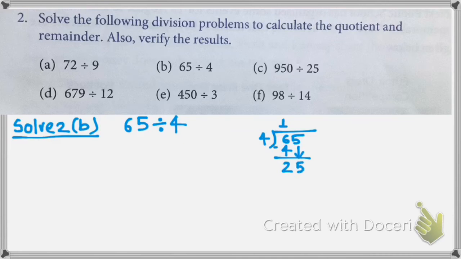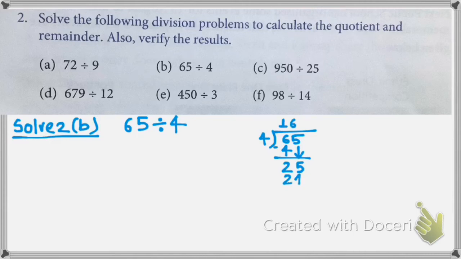Now 4 6s are 24, and 4 7s are 28. So students, 6 times is less than 25 and 7 times is more than 25. So we will select less than 25, that is 6 times.